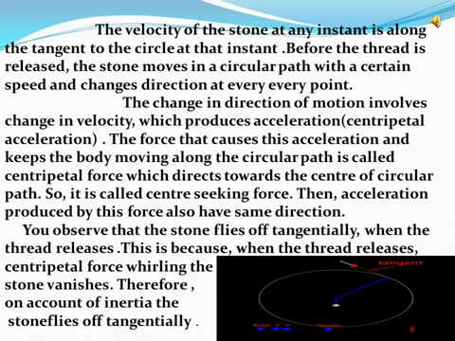You learned that a change in direction of motion involves a change in velocity, which produces acceleration, or centripetal acceleration. The force that causes this acceleration and keeps the body moving along the circular path is called centripetal force, which is directed towards the center of the circular path.